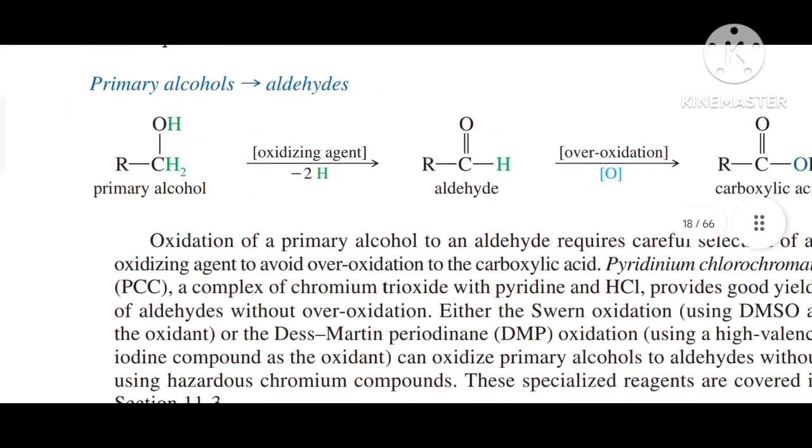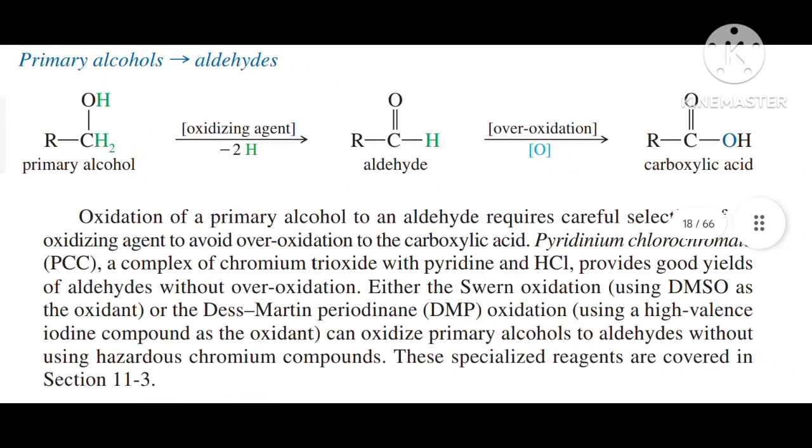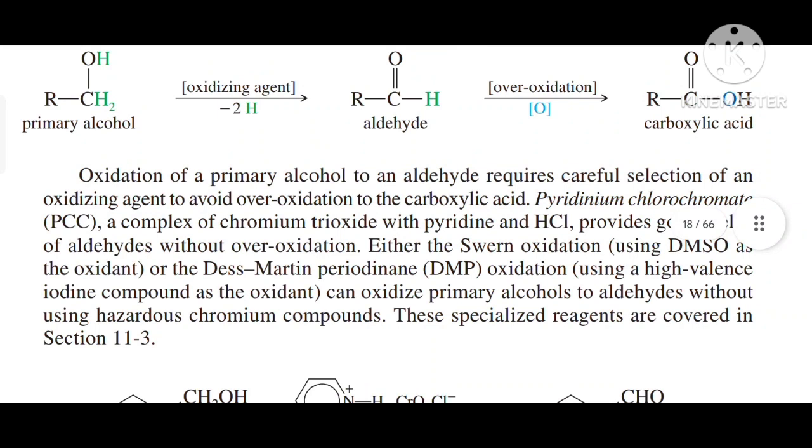Primary alcohols converted into aldehydes. Oxidation of a primary alcohol to an aldehyde requires careful selection of an oxidizing agent to avoid over-oxidation to the carboxylic acid. Pyridinium chlorochromate, that is PCC, a complex of chromium trioxide with pyridine and HCl, provides good yields of aldehyde without over-oxidation.